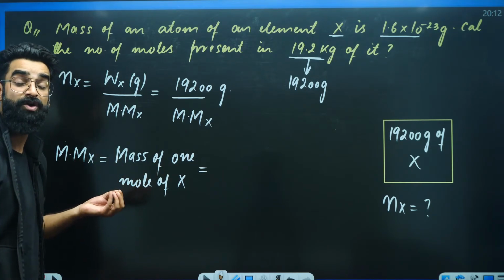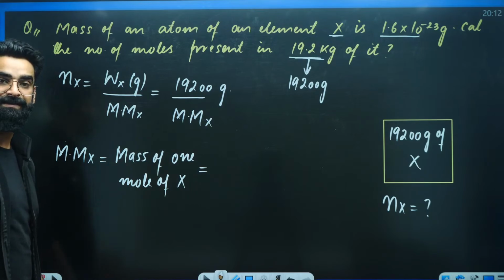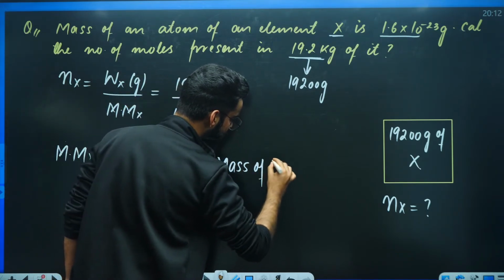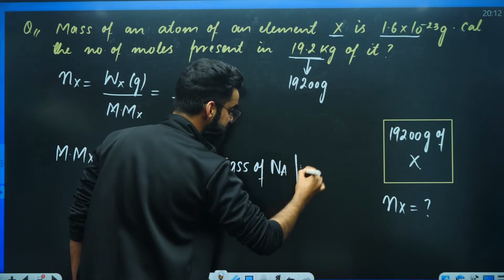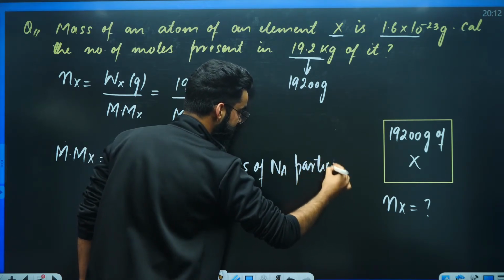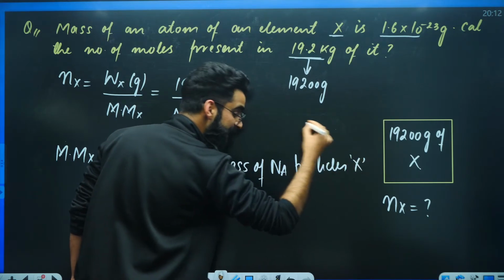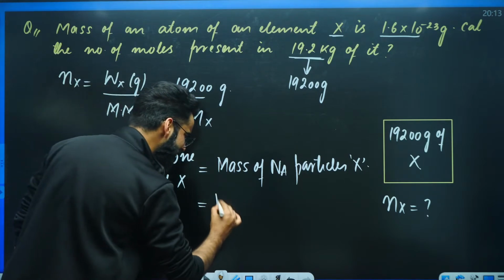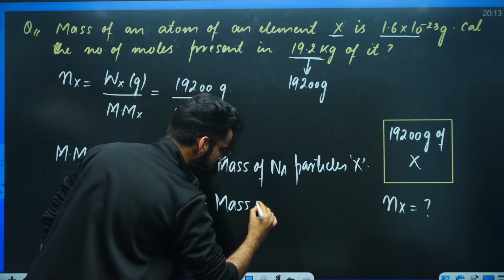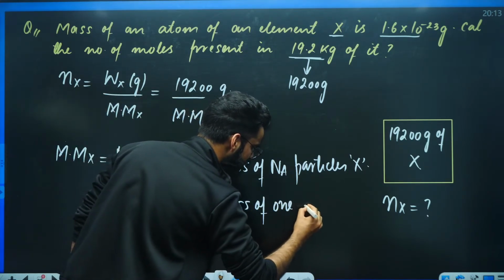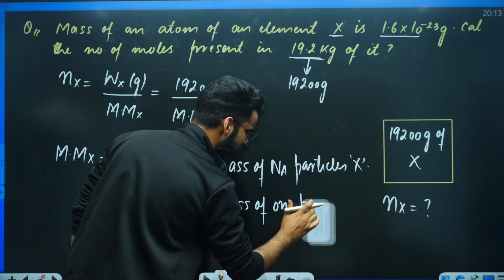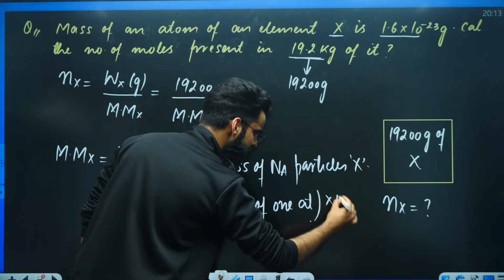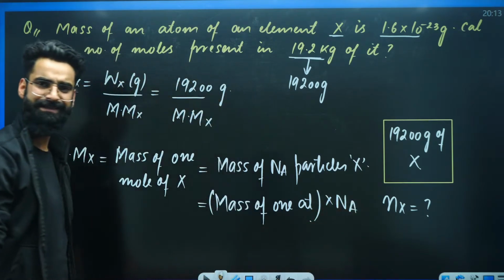So we have to calculate the mass of Na particles of X. Can't I write it like this? Mass of 1 particle of X, or mass of 1 atom of X, multiplied by Avogadro's number.